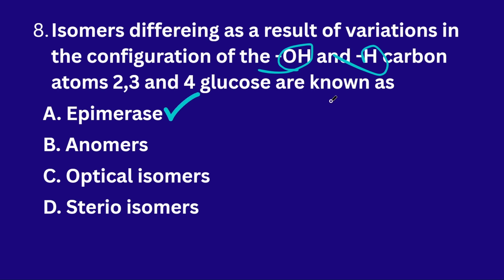We will cover everything in detail when we study, and then we can answer such types of questions.